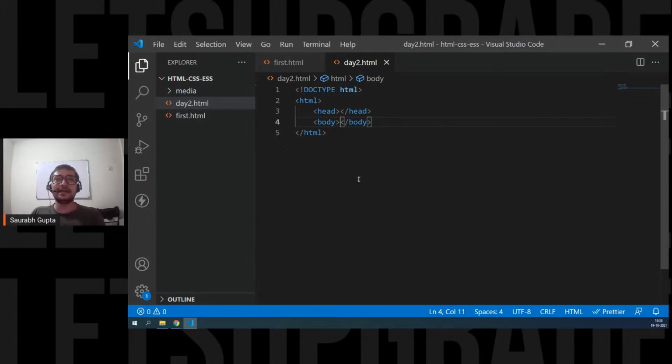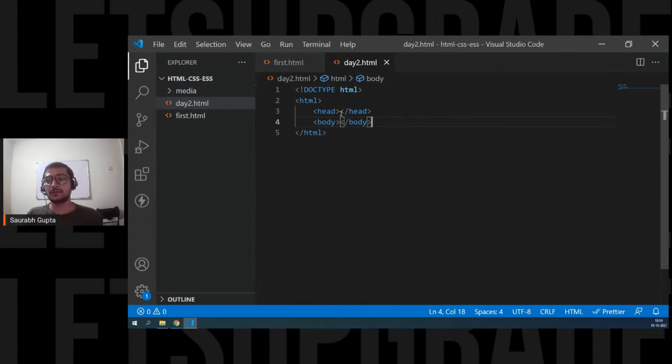Okay. So there's nothing like a very big difference. It's just that there are some semantic changes. There are a lot of tags that have been added related to what we are going to do. Is that clear? So there's nothing like a big difference. Some tags were removed, some tags were added, and it's being changed for the good. That's it.